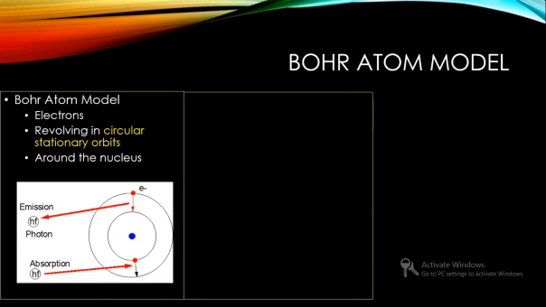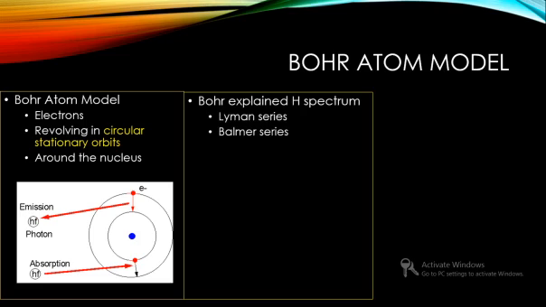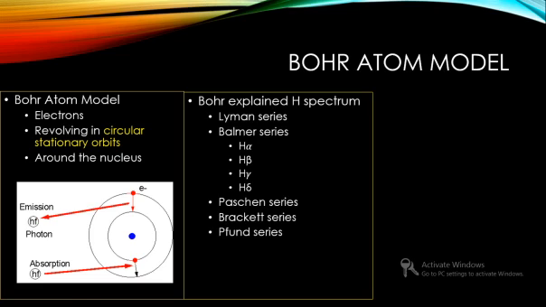So these were the basic concepts, and using this concept he explained the hydrogen spectrum very well: the Lyman series, the Balmer series, which is the visible spectral lines H alpha, H beta, H gamma, H delta, and then in the infrared the Paschen series, Brackett series, and Pfund series. And he proposed an equation which matches well with Rydberg's empirical formula. But there were some failures in his model.